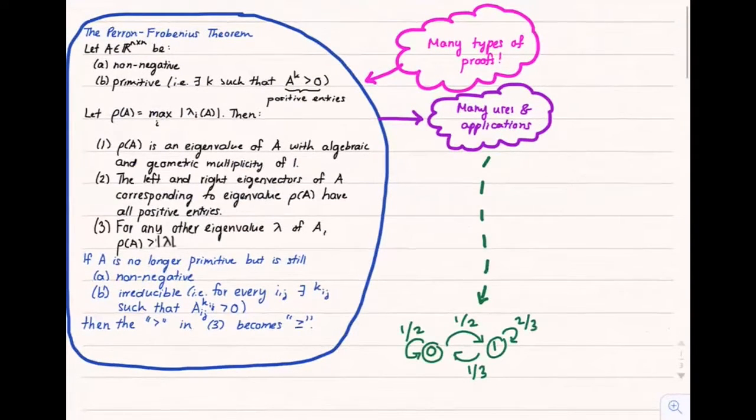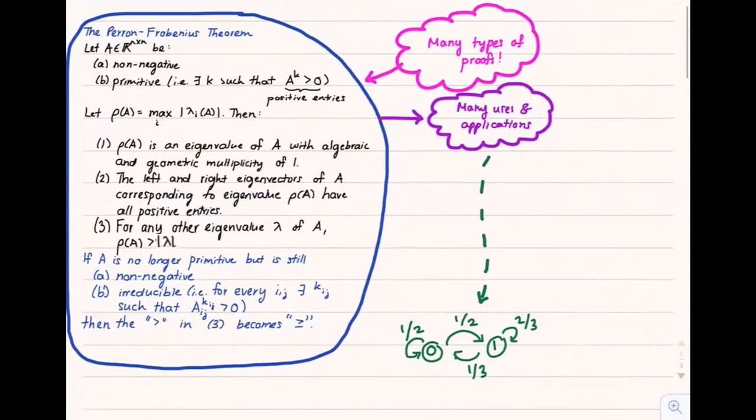For example, it tells us that if we have an irreducible and aperiodic Markov chain Xn on a finite state space with stochastic transition matrix P and invariant distribution π, then the distribution of Xn converges to π as n goes to infinity. This theorem can also be useful for studying epidemiology or demographics.